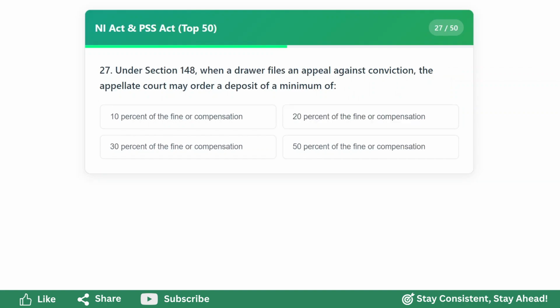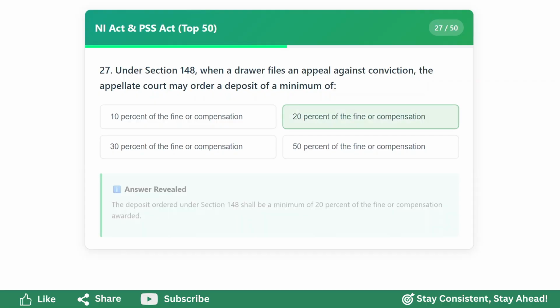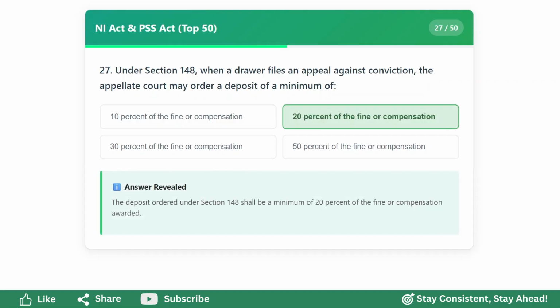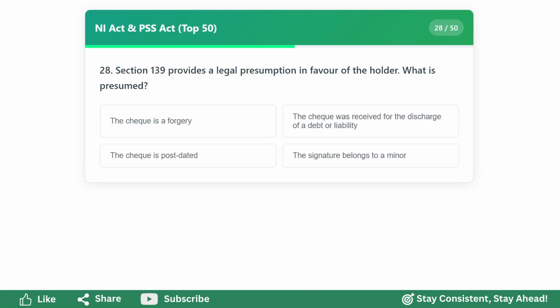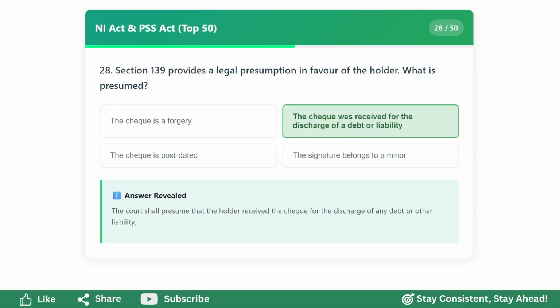Under Section 148, when a drawer files an appeal against conviction, the appellate court may order a deposit of a minimum of 20% of the fine or compensation. Section 139 provides a legal presumption in favor of the holder. What is presumed? The cheque was received for the discharge of a debt or liability.